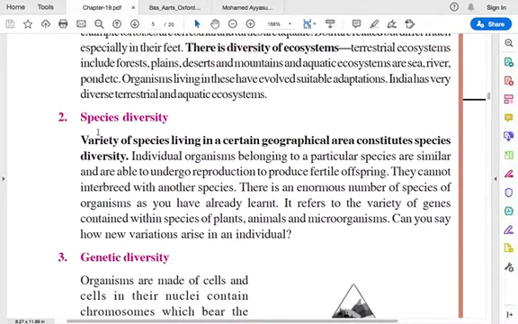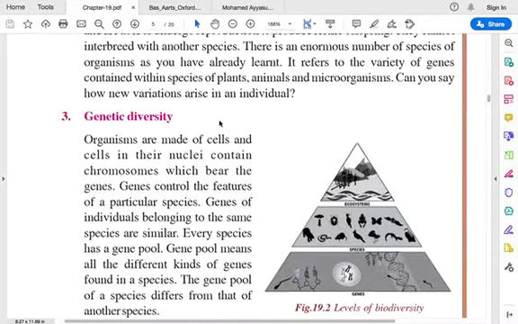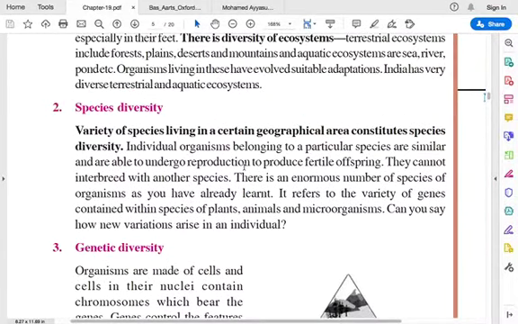And when you talk about species diversity, among the living organisms, you have different species. Species are those which can reproduce within themselves. So one species cannot interbreed with another species. Those are the diversity of different organisms based on different species.